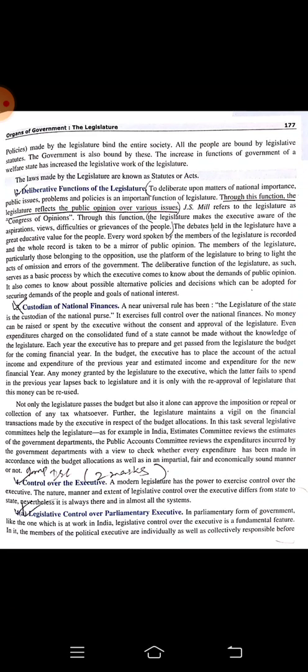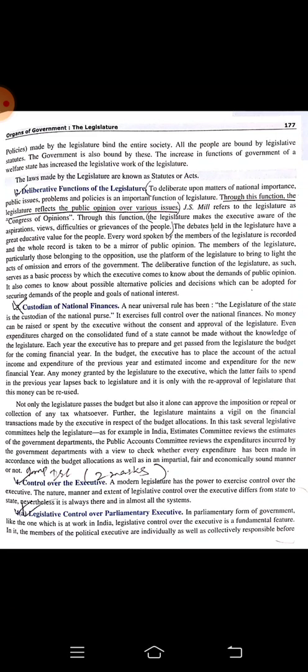Next, control over the executive. A modern legislature has the power to exercise control over the executive. In today's contemporary democracy, whatever the executive is planning to apply after making the law has to be discussed in the legislature, and then it will be applied all over the country.